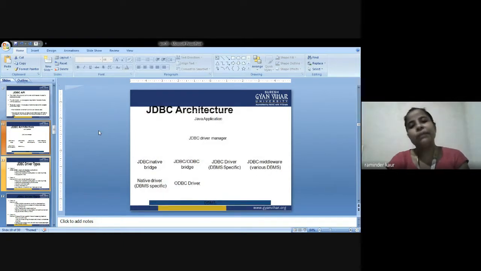So this is the JDBC architecture. You can have a look at the hierarchy. The Java application is there. Then there is the driver manager that is associated with Java, that is the JDBC driver manager. Again, there is a bridge, the JDBC native bridge, the JDBC ODBC bridge. Then the JDBC driver is there, that is specific to the DBMS. Then middleware is there. Then the native driver is there, that is also DBMS specific. Then the ODBC driver is there, and at the last there is a DBMS with which we are interacting with the help of these drivers. So have a look at the same.